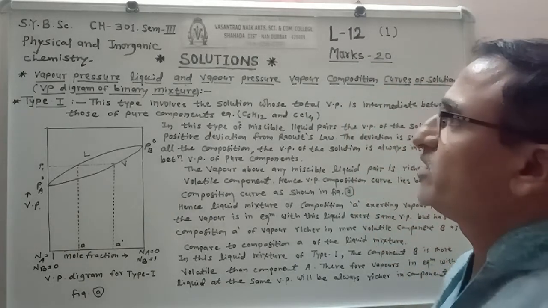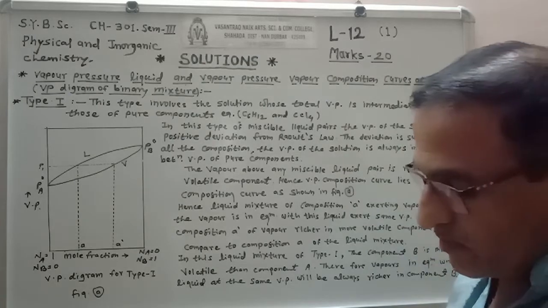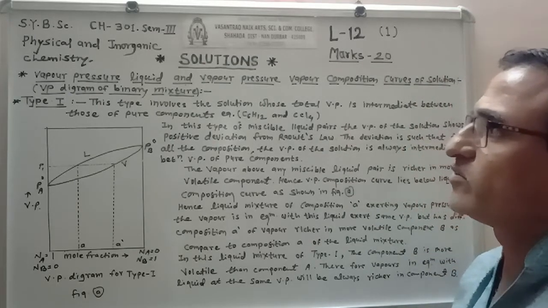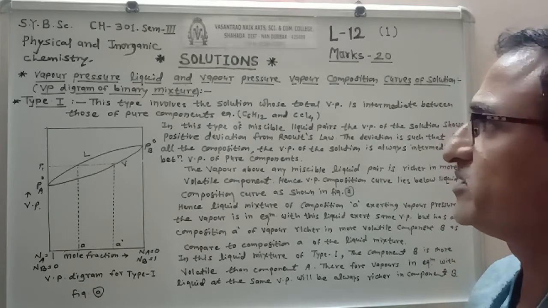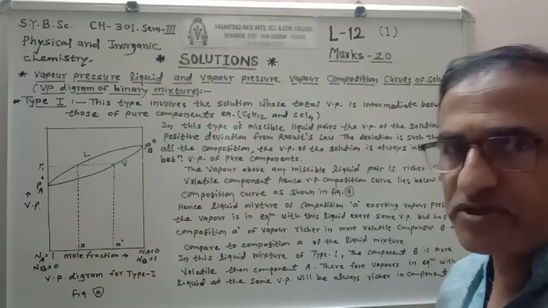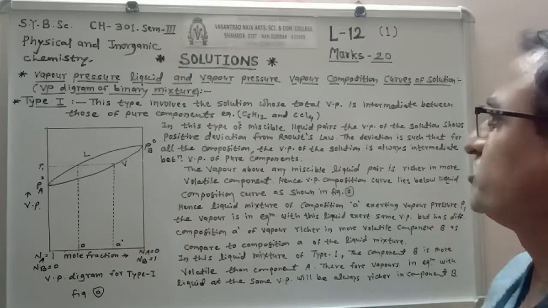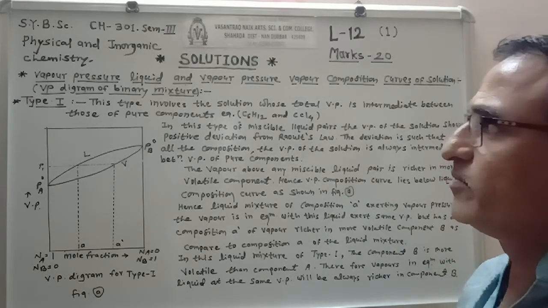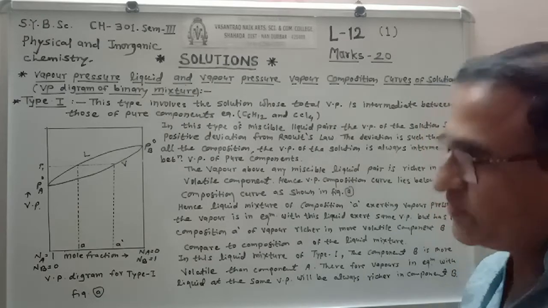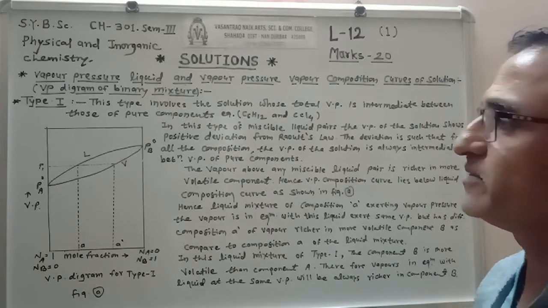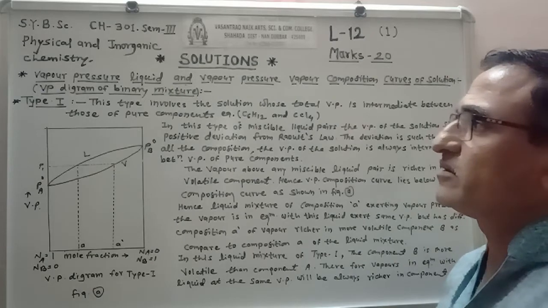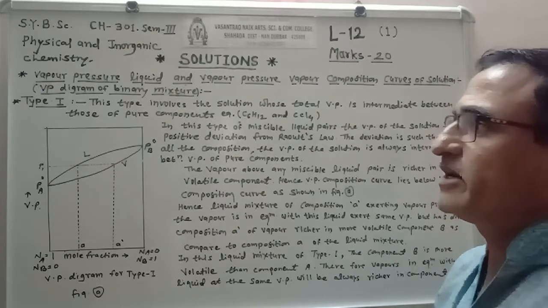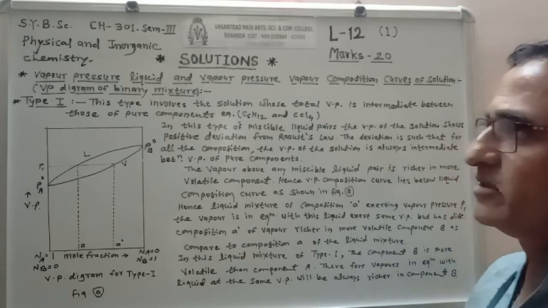Students, we have already studied ideal and non-ideal solutions. Now we have to study the vapor pressure-liquid composition and vapor pressure-vapor composition curves, or the vapor pressure diagram of binary mixtures. Binary miscible liquid pairs are classified into three types.